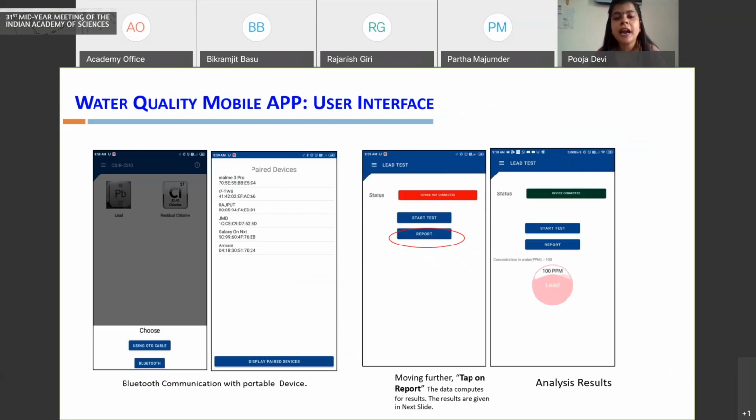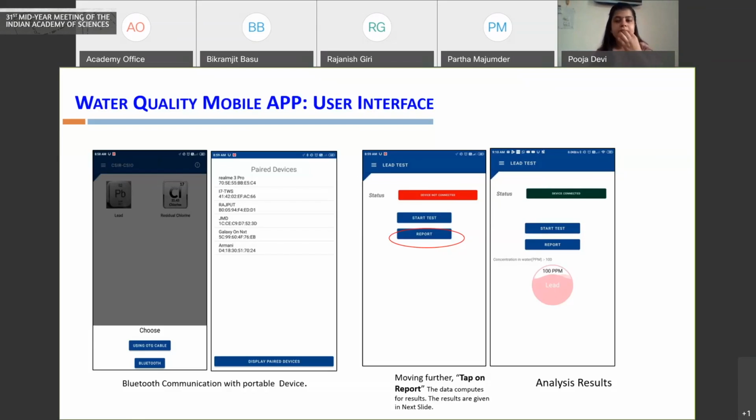You can see that this platform can be connected with the device through Bluetooth or through an OTG cable, and it captures the response and gives the response in the form of the concentration of the pollutant present in the water. That way, the subjectivity issue related to colorimetric paper strips and colorimetric reagents can be overcome by adding these devices to such platforms.